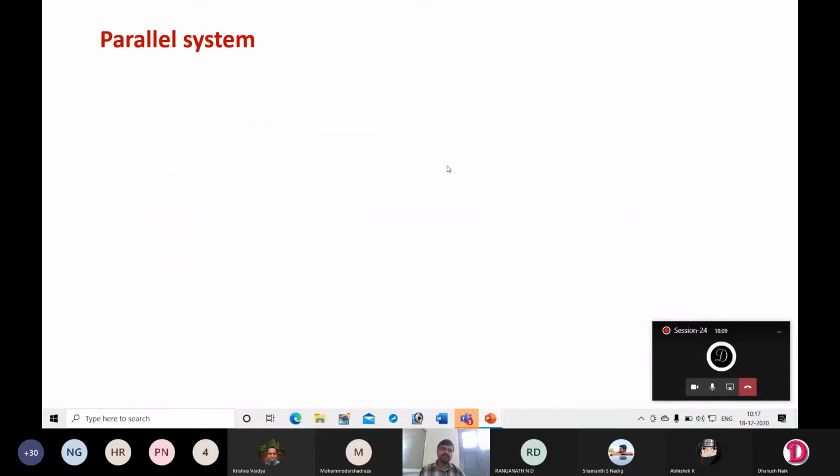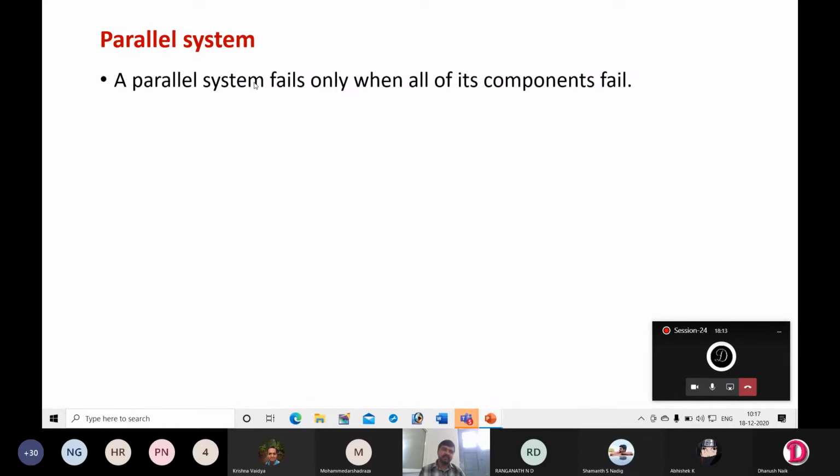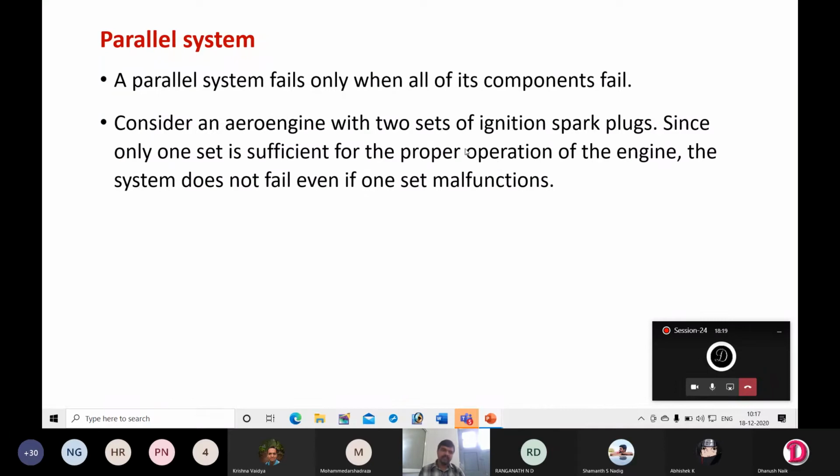Next, the parallel system. As we discussed earlier, a parallel system fails only when all of its components fail. Consider an aero engine with two sets of ignition spark plugs. Since only one set is sufficient for the proper operation of the engine, the system does not fail even if one set malfunctions. This is one such example.